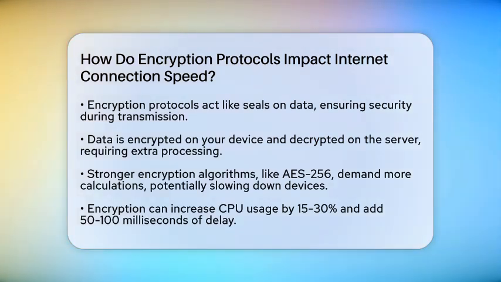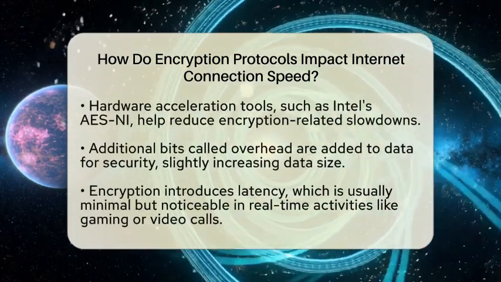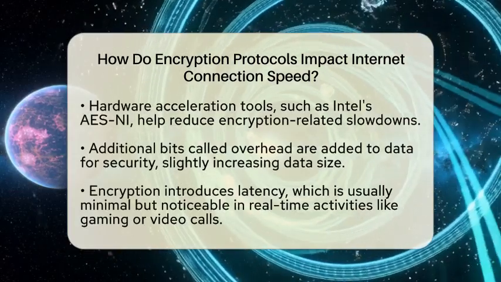This extra work can cause your device's processor to work harder, which can slow down data transfer slightly. For example, encryption can increase CPU usage by about 15 to 30% and add 50 to 100 milliseconds of delay in network communication.